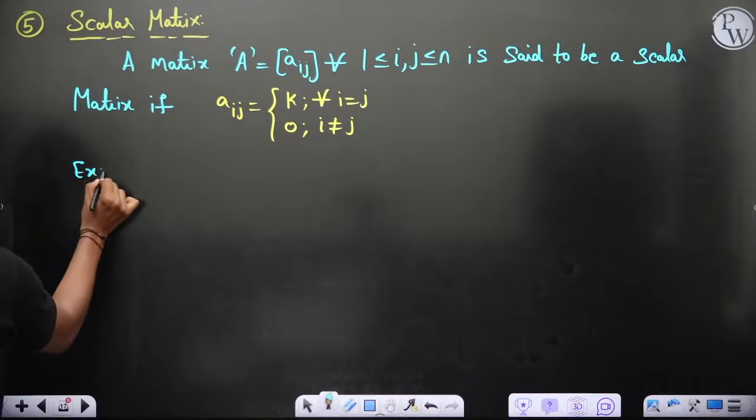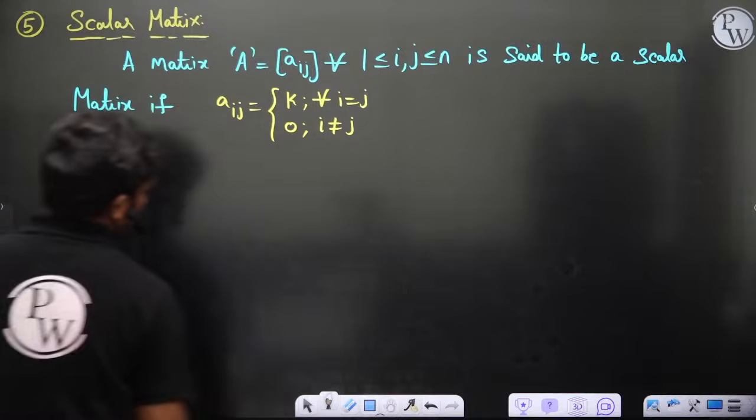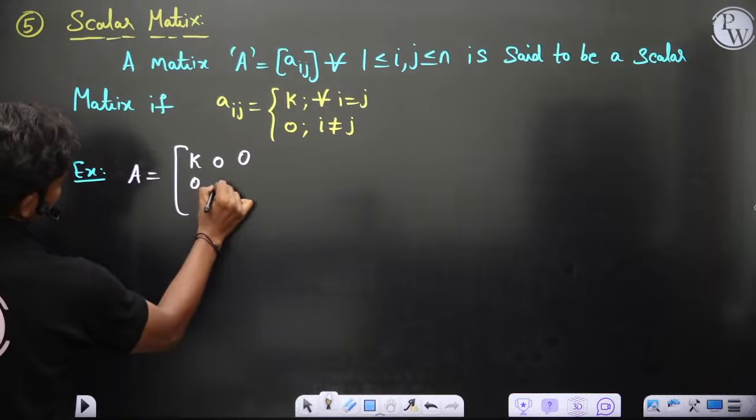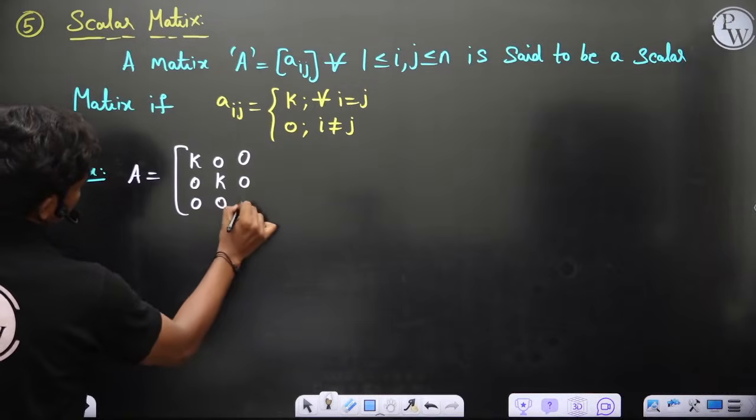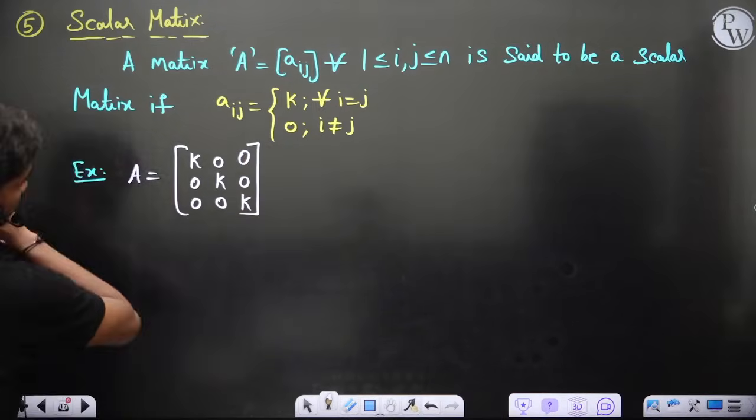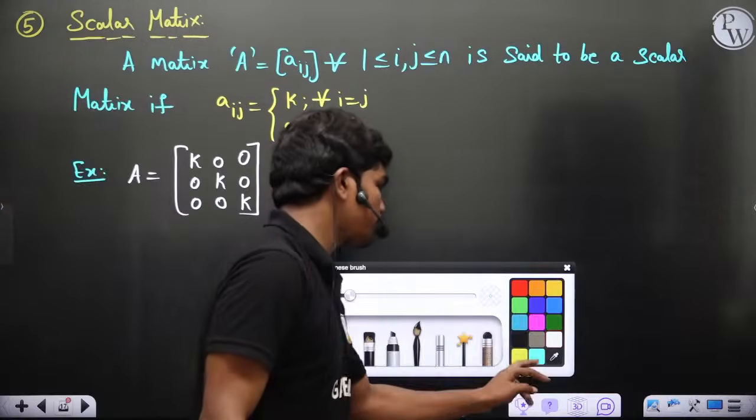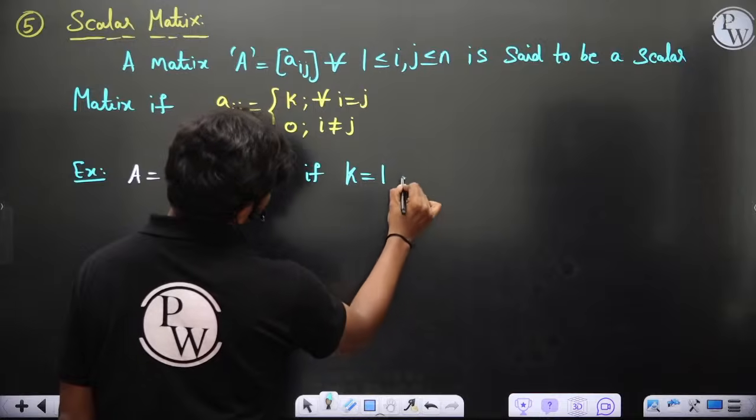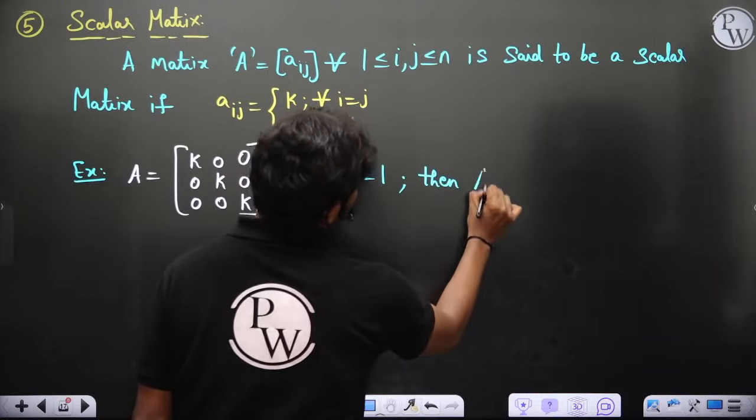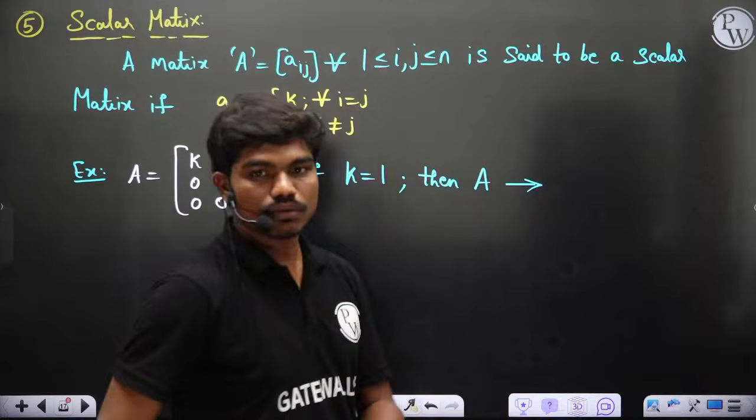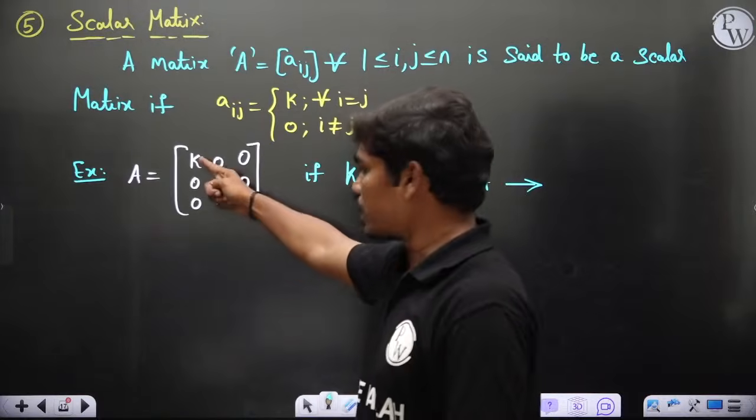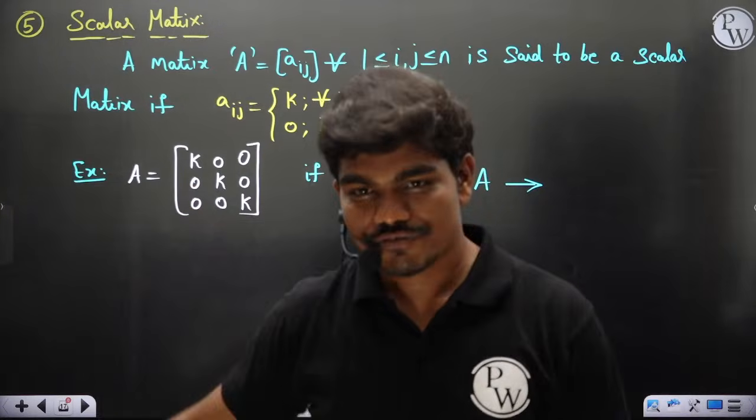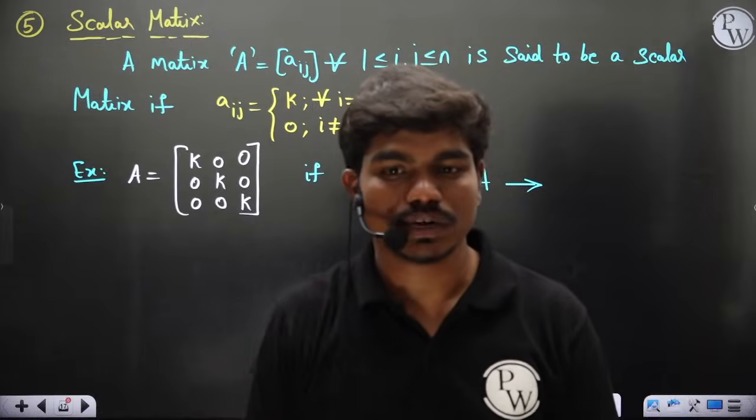Example, A is equal to k 0 0, 0 k 0, 0 0 k, of course, here. Okay, so this is what you get. Now you can see, if k equal to 1, then what is A? Let's say if the constant value is 1, then what is this matrix? If k value is equal to 1, then what is the matrix?